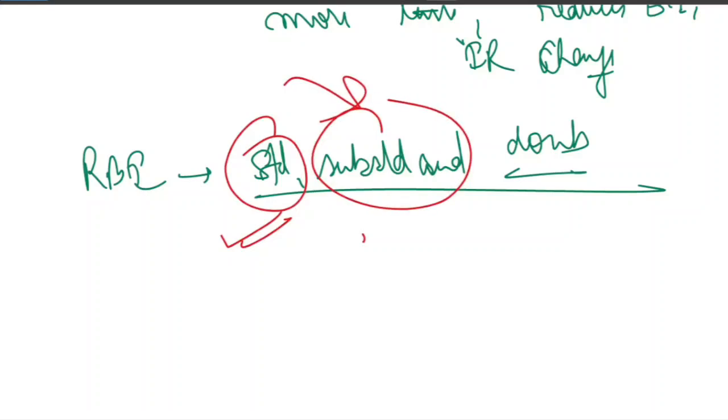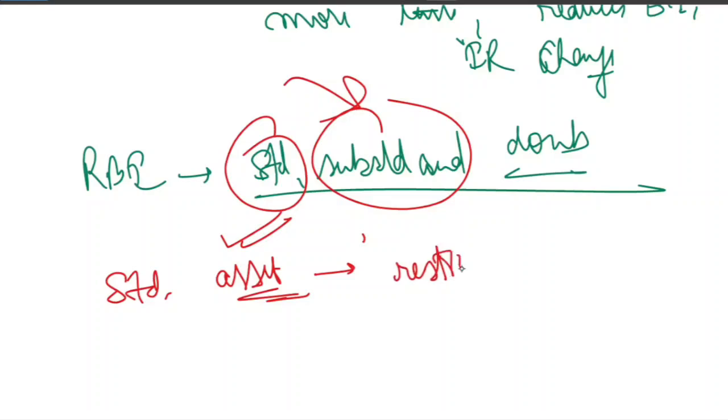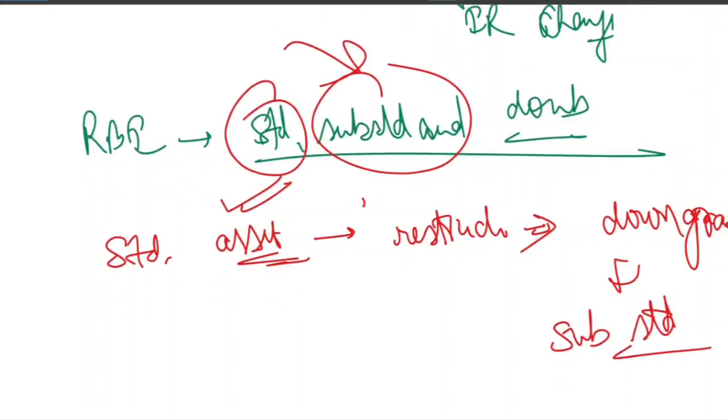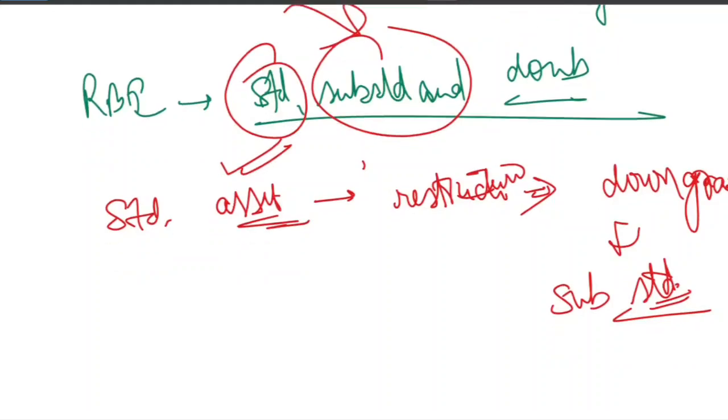The key rule is that if a standard asset, a good loan, is restructured, it normally gets downgraded to substandard. That is the point.